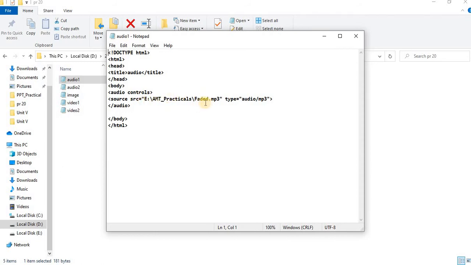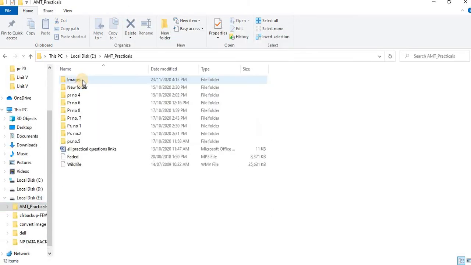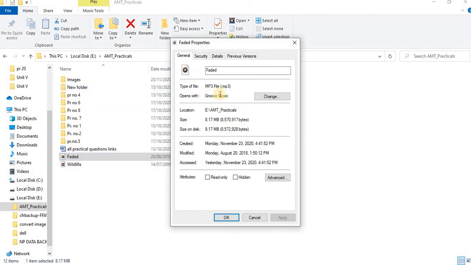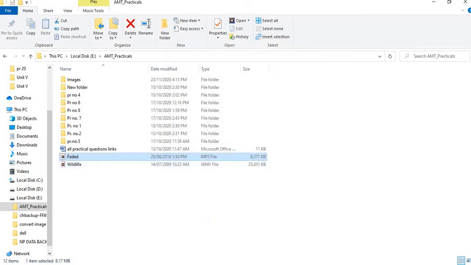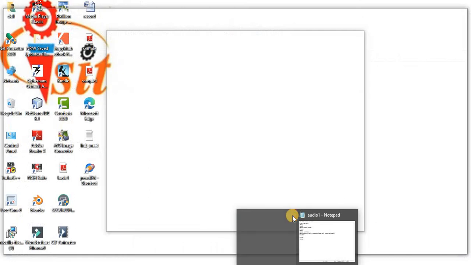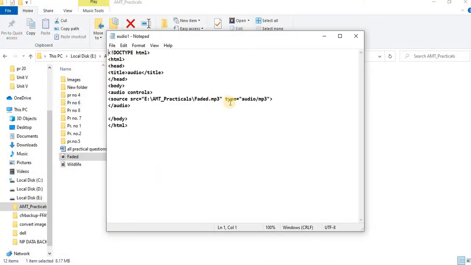I am taking one audio file, fed.mp3, that is stored in the E drive, in the practicals folder. In practicals, these are the mp3 files. How to check? Right click, properties. It is .mp3, so give the extension also. And for the type, which type of audio? mp3. So give the type.